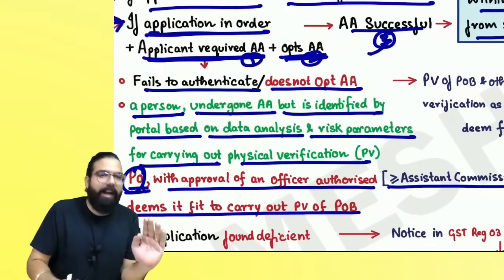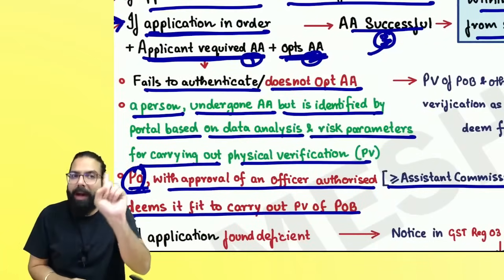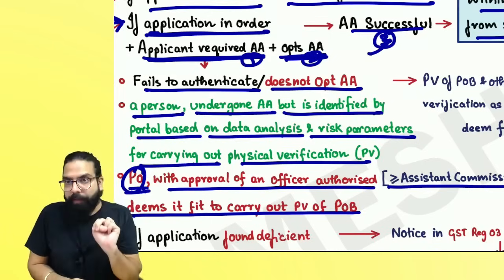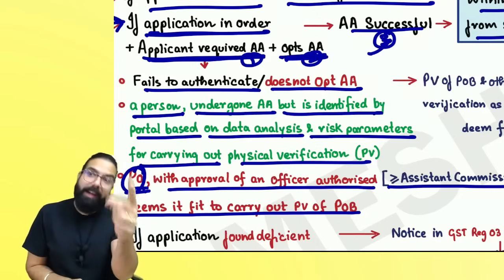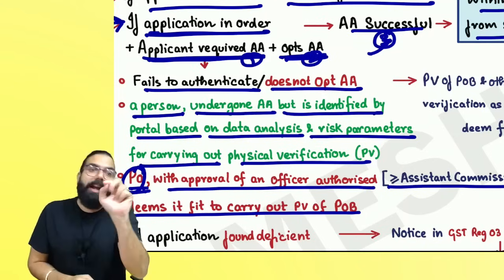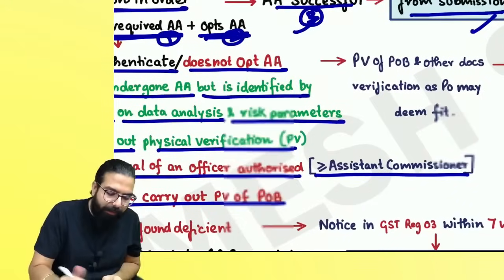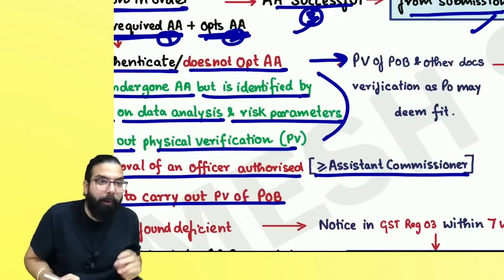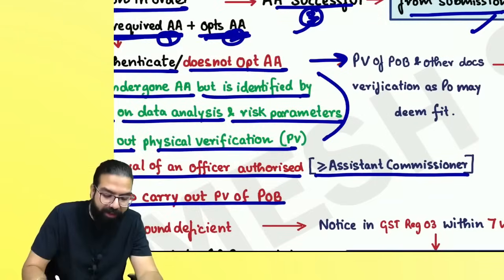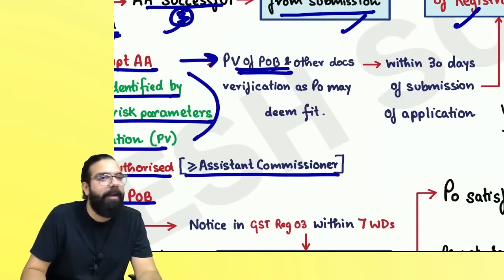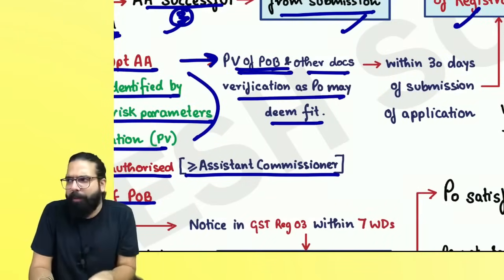Now, in all these scenarios, sir: application is in order, applicant required Aadhaar authentication but failed; required Aadhaar authentication but did not opt; Aadhaar authentication done, but still the portal identified you or the officer has identified you. Then they are going ahead and telling, sir, this is the amendment, everyone. The portal can also identify you based on risk analysis for physical verification. Then first they will do physical verification of your place of business, and verification of other documents will be done as the proper officer deems fit.